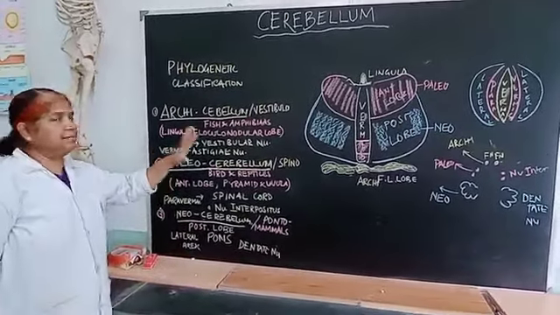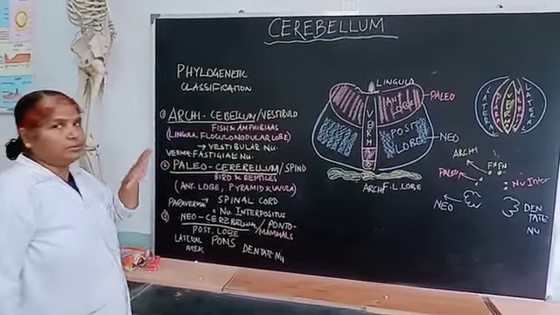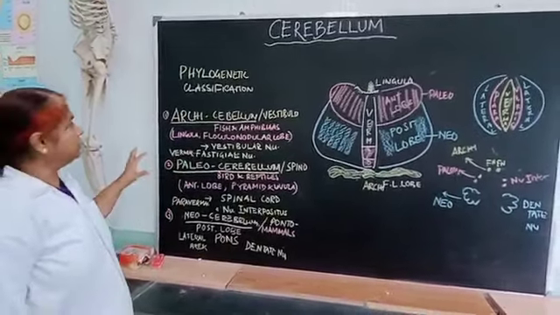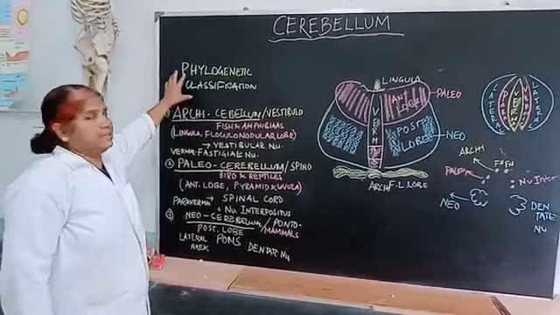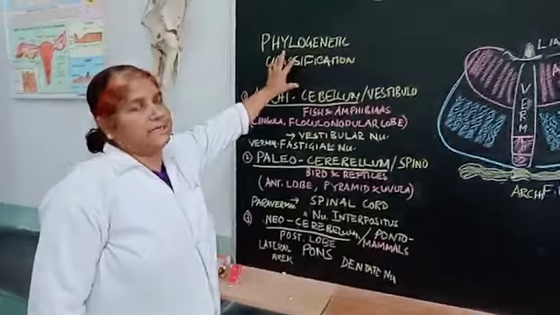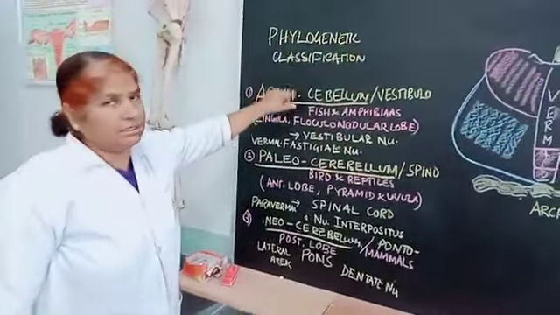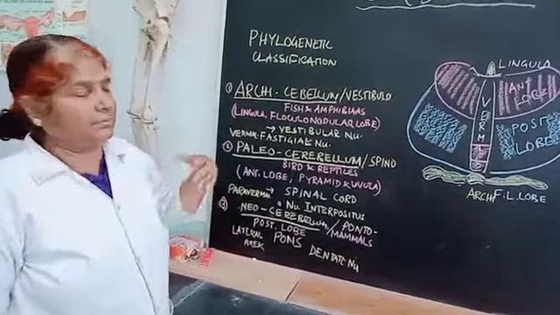That is the cerebellum. Already you know the specimen of cerebellum and histology of cerebellum, so I will not cover that. I will go directly to the classification of the cerebellum. There are two classifications: one is phylogenetic classification, and one is functional classification. Now let me explain the phylogenetic classification and how the names are derived.